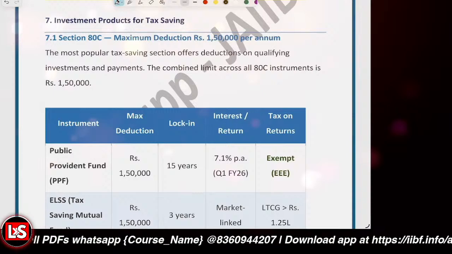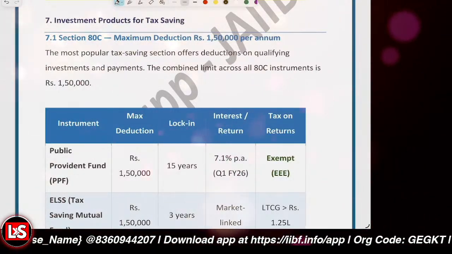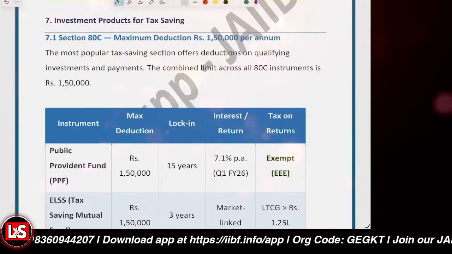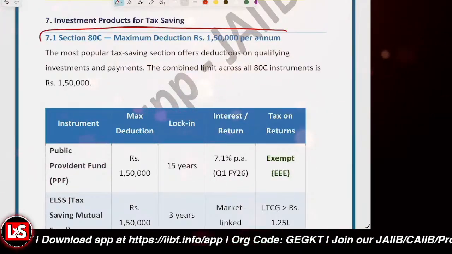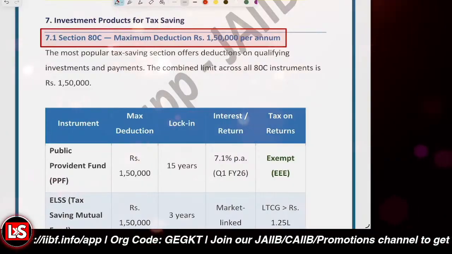So section 80C is dealing with what? Section 80C is basically the maximum combined deduction which was allowed under the old tax regime. It was allowed for a maximum deduction of 1,50,000.